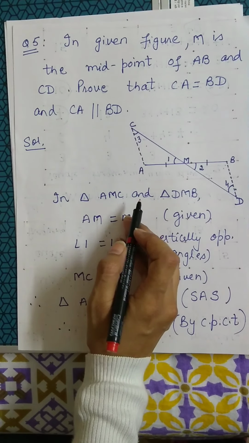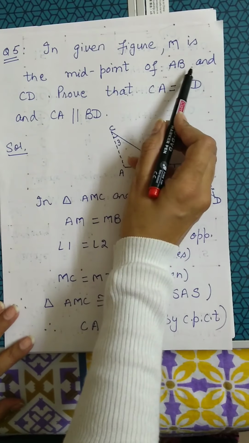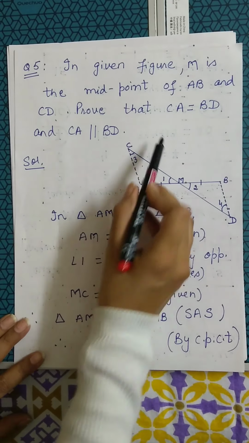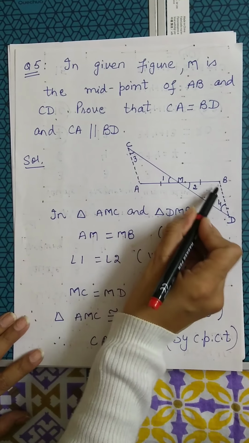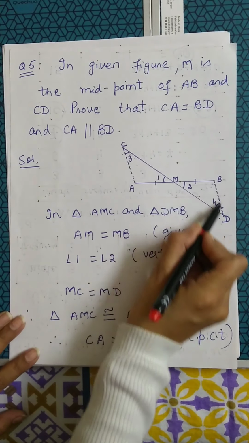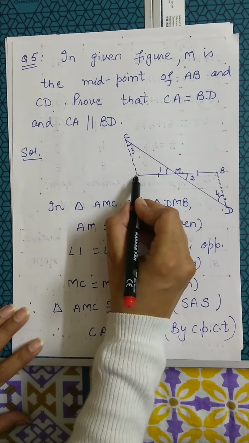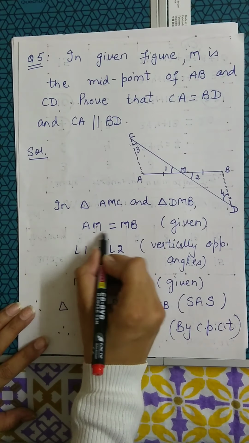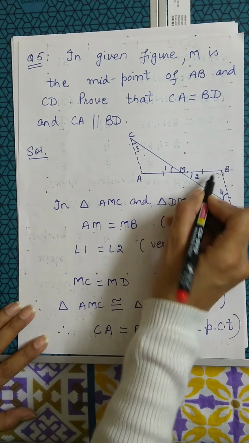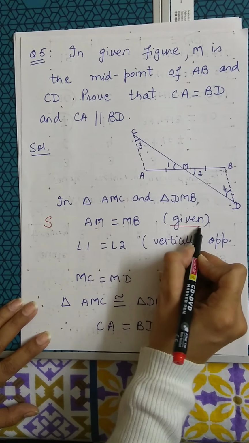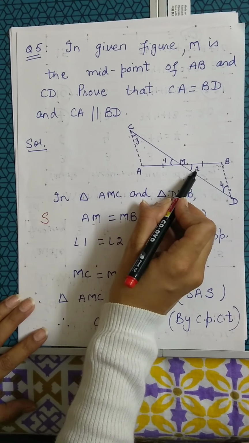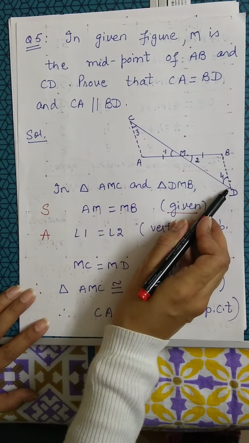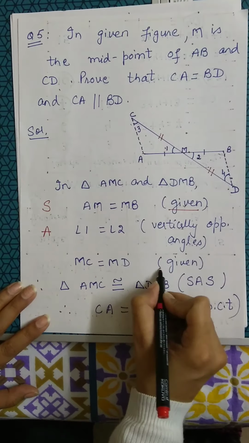Question number 5. In the given figure, M is the midpoint of AB and CD. Prove that CA is equal to BD and CA is parallel to BD. I'll start with triangle AMC and triangle DMB. Now AM is equal to MB. This is a side, already given to us. Angle 1 is equal to angle 2, vertically opposite angles. And the third one is MC is equal to MD. This is also a side which is given to us.